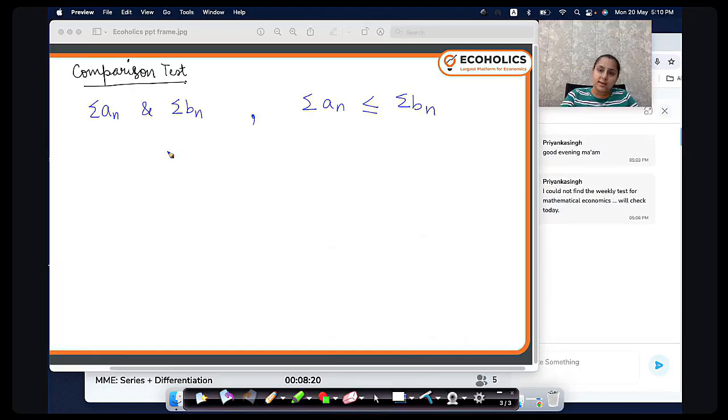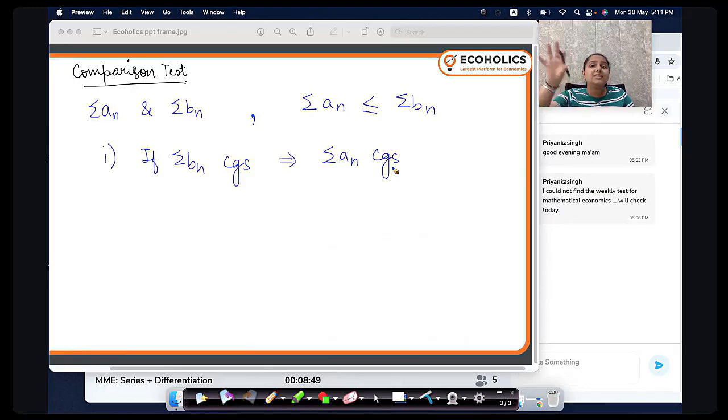Now, this is what is happening. The comparison test says that if the bigger series, that is BN, converges, then the smaller series will always also converge. Look, the series which has bigger terms, if it is converging, the smaller one is definitely going to be converging.